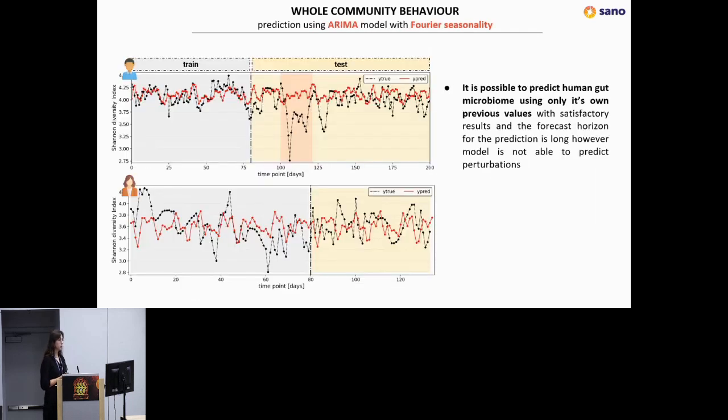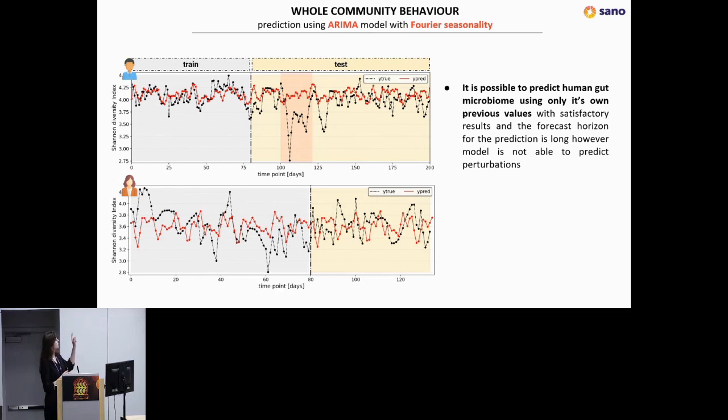Also, we wanted to find out whether we are able to predict how the gut microbiome will change in time using only its previous values. For that, we used an ARIMA model with Fourier seasonality. We trained the model on previous days of alpha diversity and also previous seasonality, and we see that our model works fine.